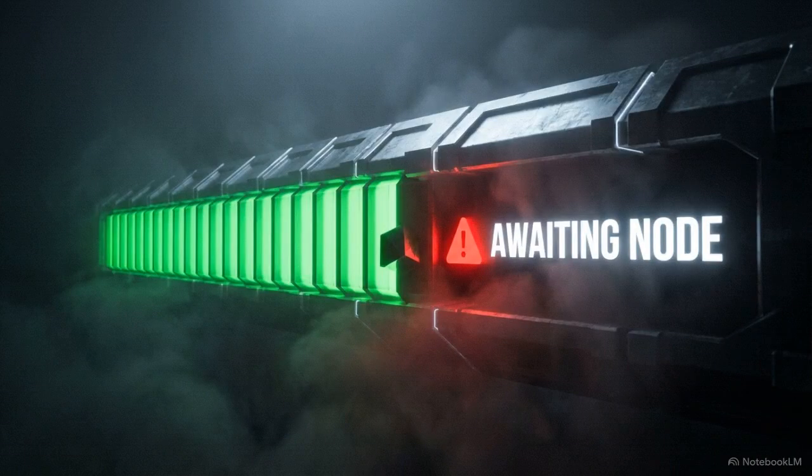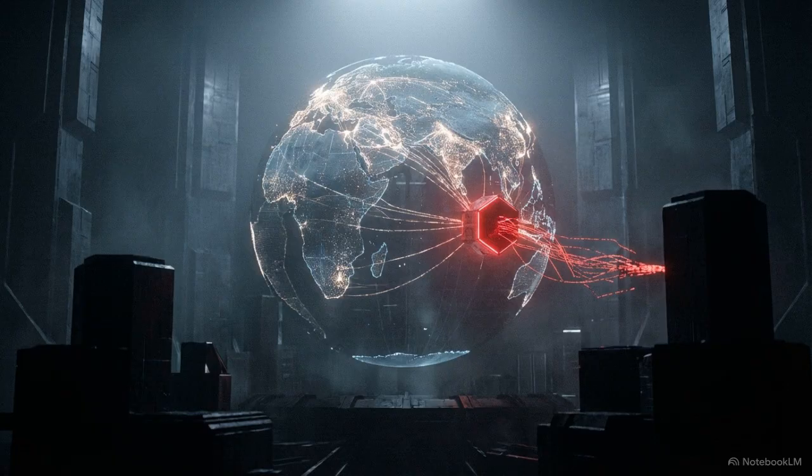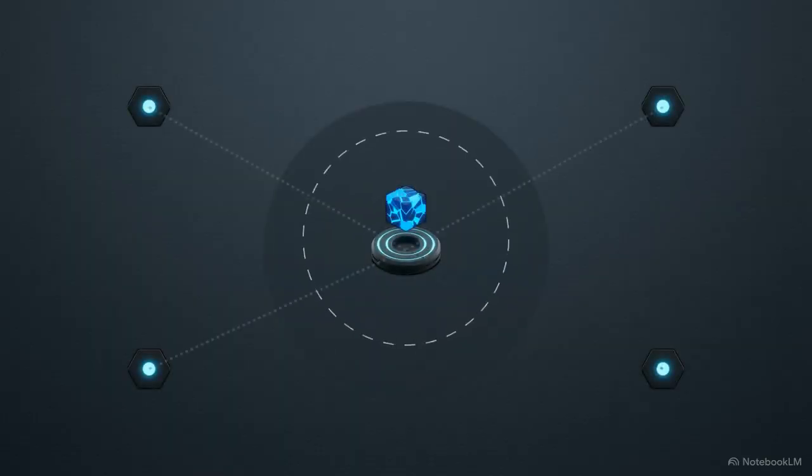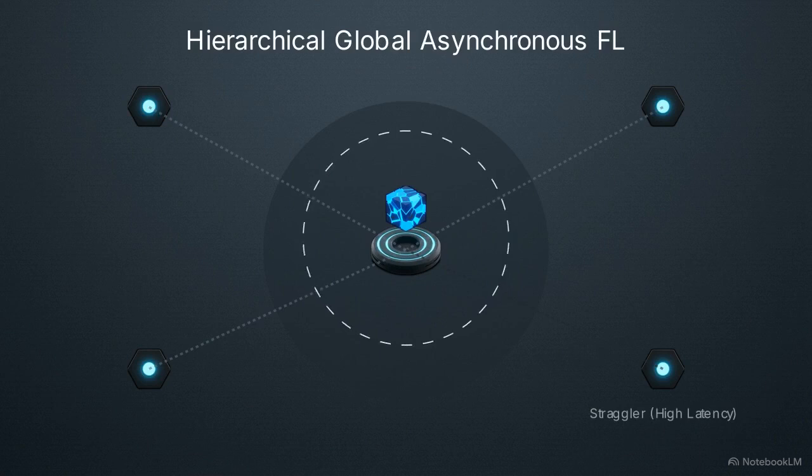The final hurdle is network latency. In a standard setup, a single slow connection creates a straggler effect, forcing the entire global headquarters to wait for that one region before it can update the central AI. The solution is HGFL, or Hierarchical Global Asynchronous Federated Learning.